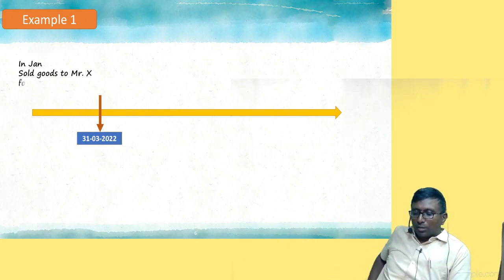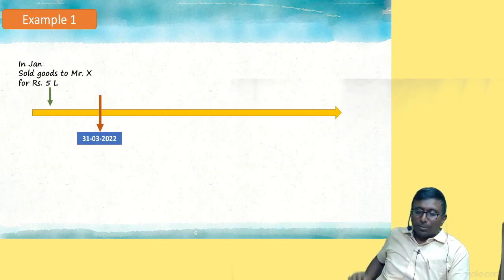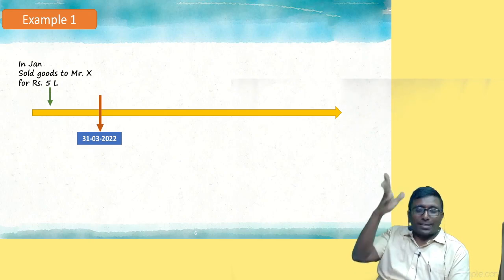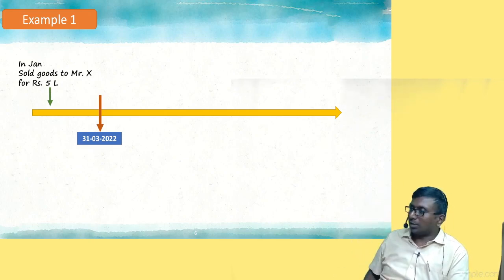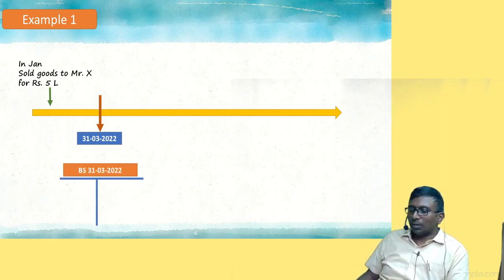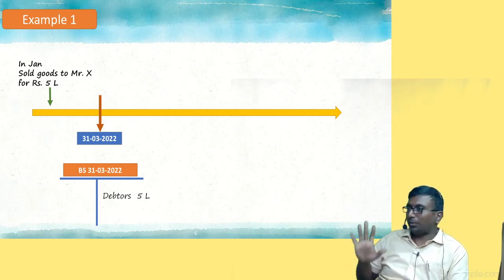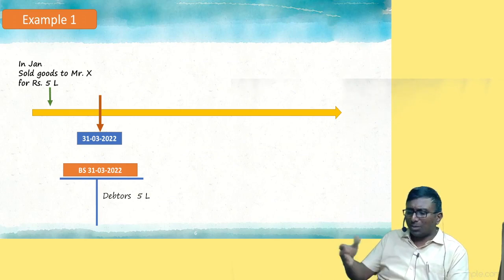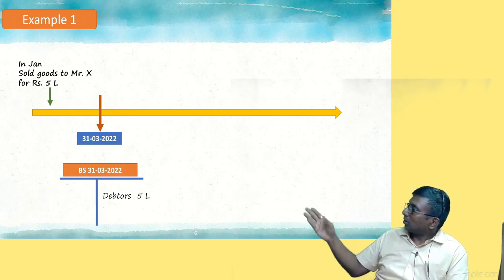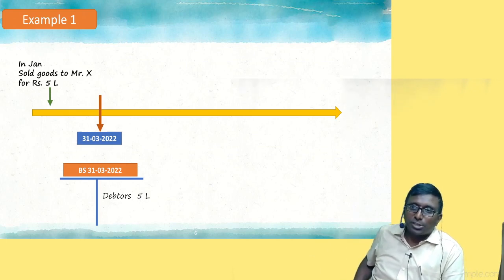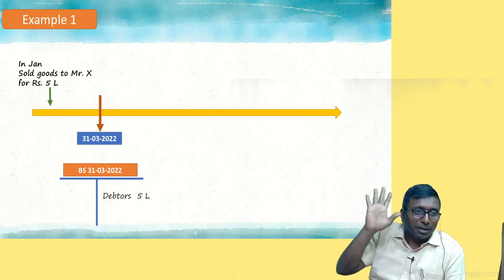Look at the screen. In the month of January, we sold goods to Mr. X, worth 5 lakh. And has he paid you on 31st March? No, sir, he has not yet paid. Do you know him? I know him, sir, he is a very nice person. He'll pay me regularly. Good guy. I gave him 3 months credit, so he has not yet paid. Not a problem. That's why I made him a debtor. The debtor balance of 5 lakh rupees is appearing in the balance sheet.